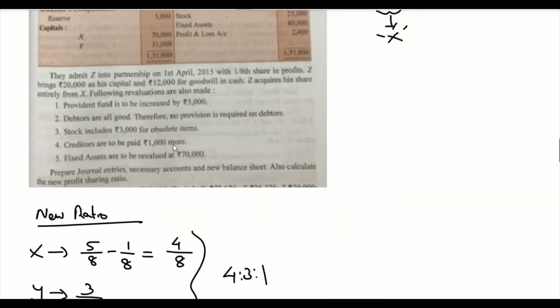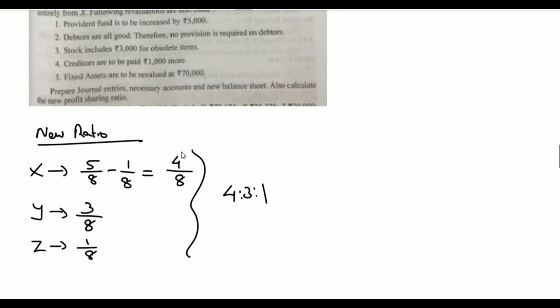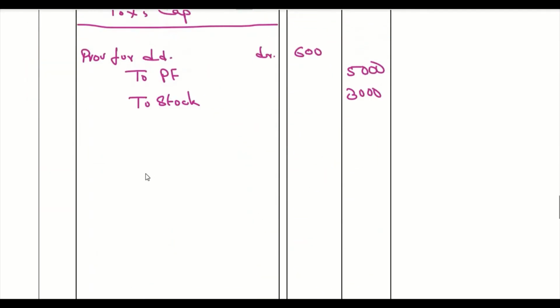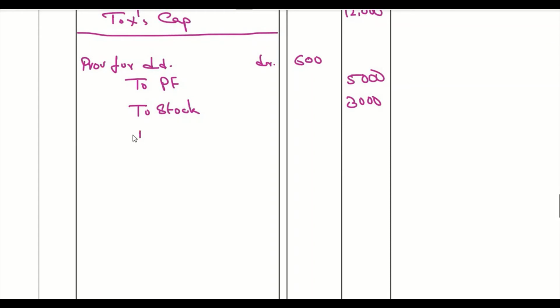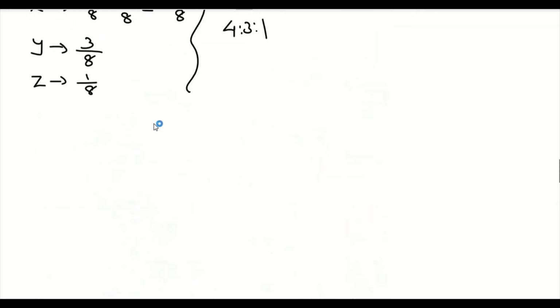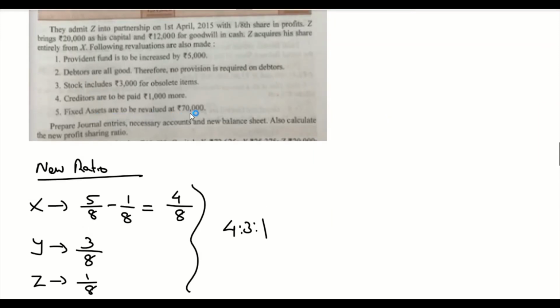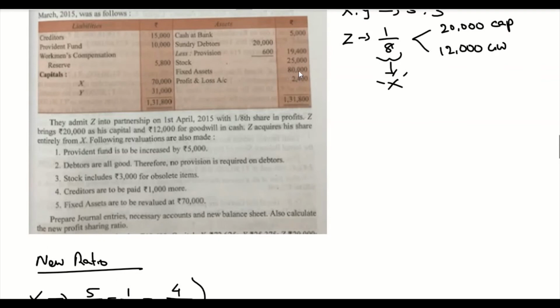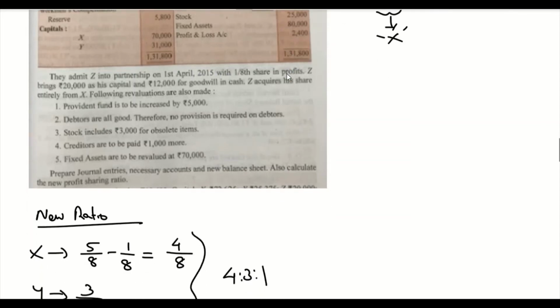Next adjustment, creditors to be paid 1,000 more. Again 1,000 rupees more we are paying to the creditors, that increases our liability, so that is credited to creditors 1,000. Then the next adjustment says fixed assets are to be valued at 70,000. What's the original value of fixed assets? 80,000. From 80,000 it is getting reduced to 70,000, which means there is a 10,000 rupees loss.